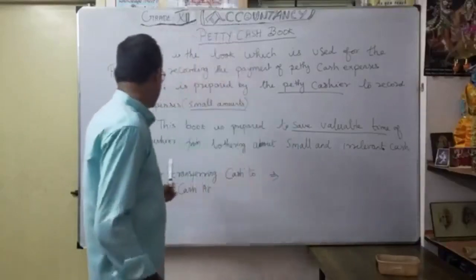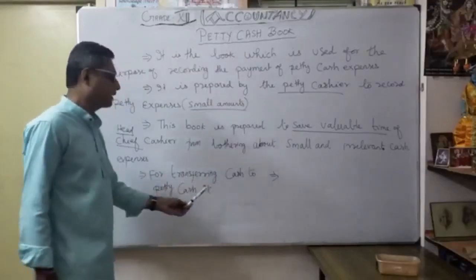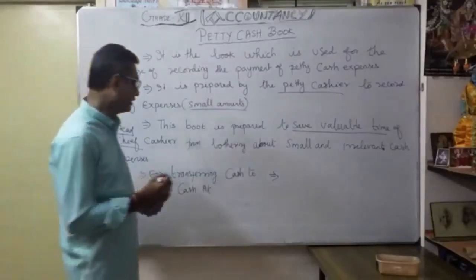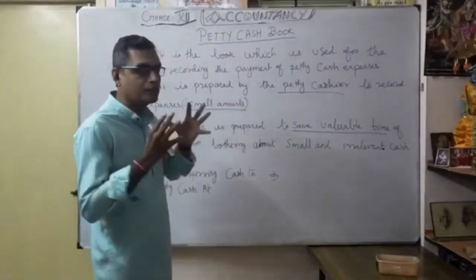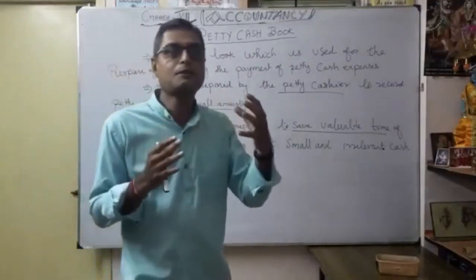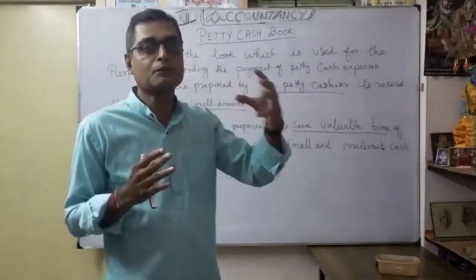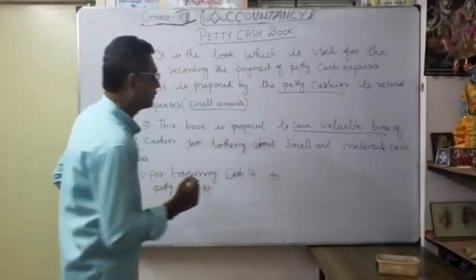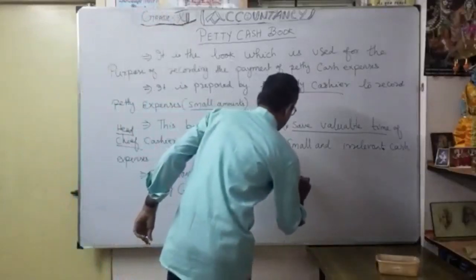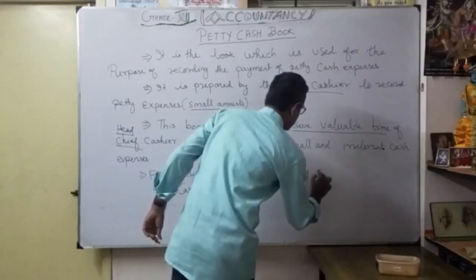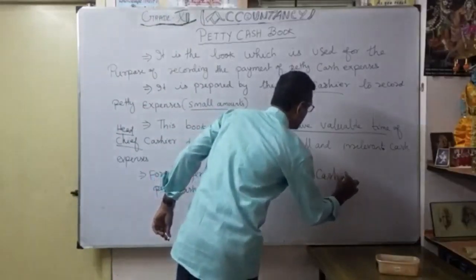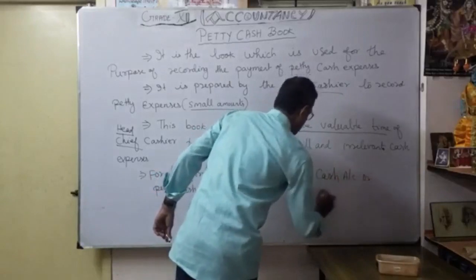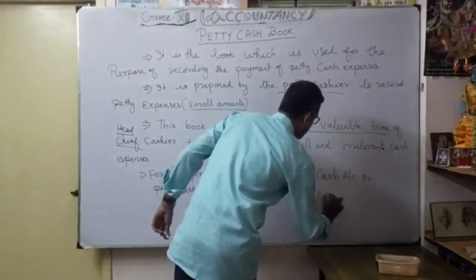Then, for transferring cash to petty cash account, what is the entry here? Some amount is transferred to petty cash account for maintaining small expenses. The entry is petty cash account debit to cash account.